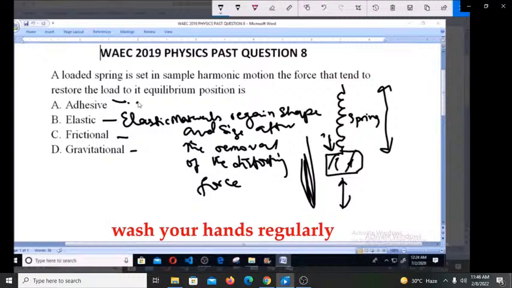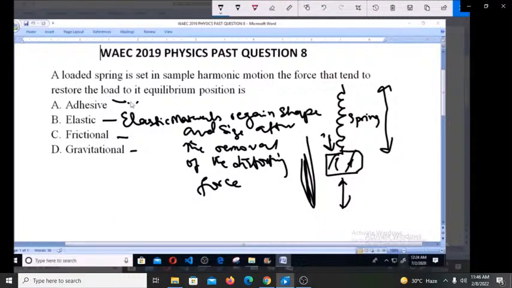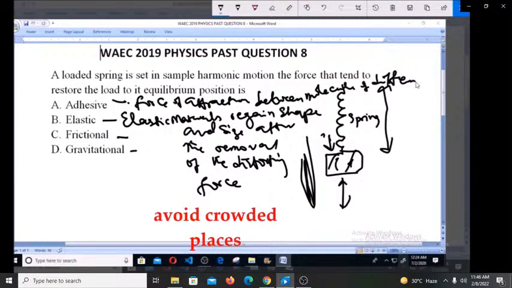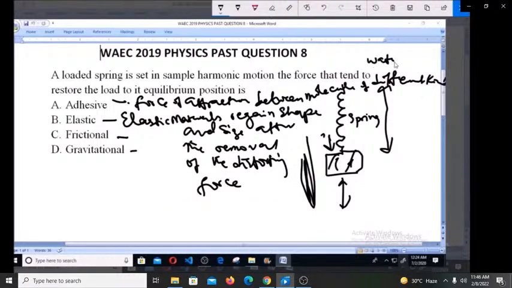When you talk about adhesive force, we talk about the force of attraction between molecules of different kinds. An example is what we have between water and glass. When you put your water in the glass, they have this force of attraction known as adhesive force.